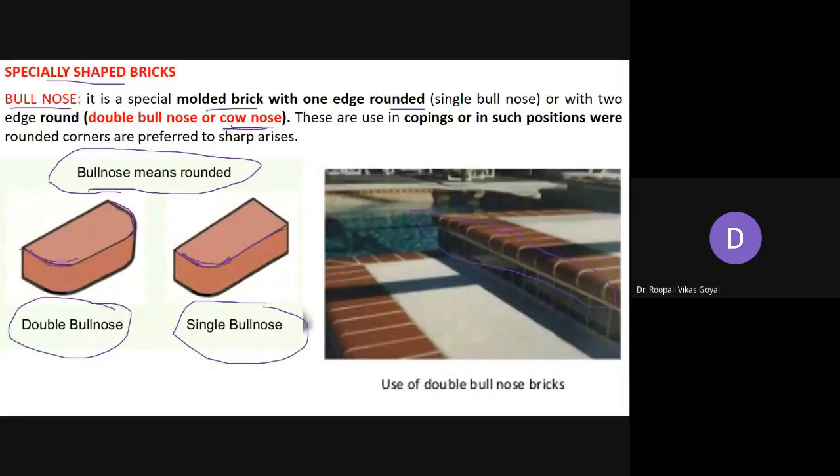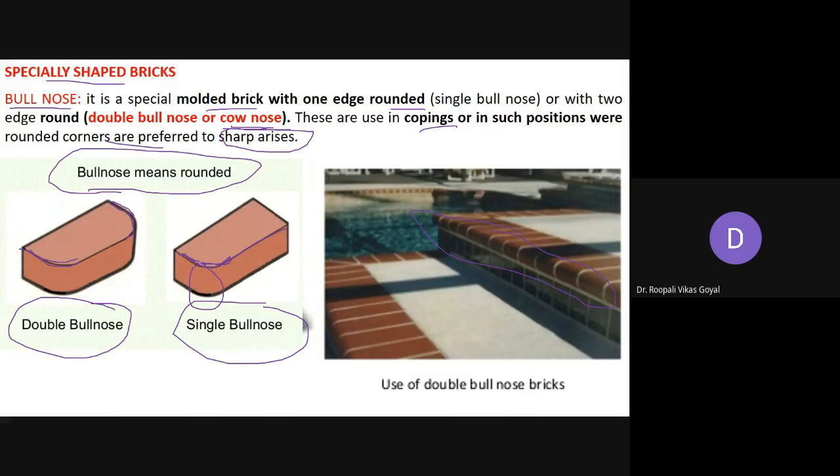So these are special types of bricks that can be used, and they are generally used in copings or such positions where rounded courses are preferred instead of sharp arrises, that is your joint. So here this is the arris portion, and if that is molded, then it is called a specially shaped brick, which is called bullnose, double or single.